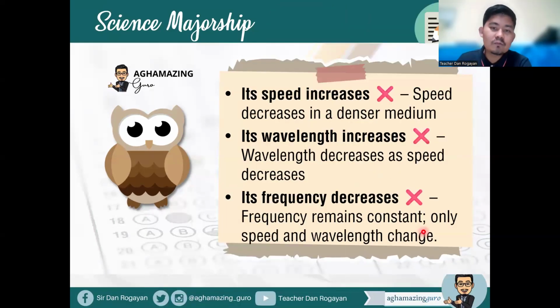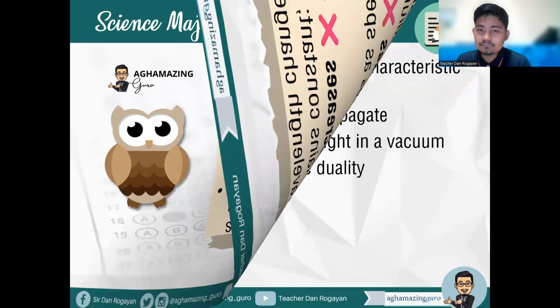Okay, so why not speed increases? No, remember that speed decreases in a denser medium. Wavelength increases, it's not, because wavelength decreases as speed decreases. And frequency decreases, it's not also, because frequency remains constant. Only speed and the wavelength change. All right, so kindly take note of that.